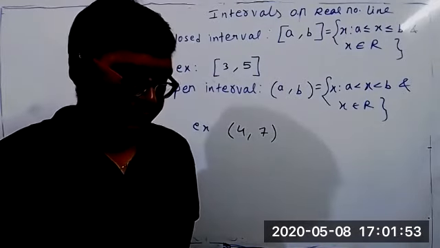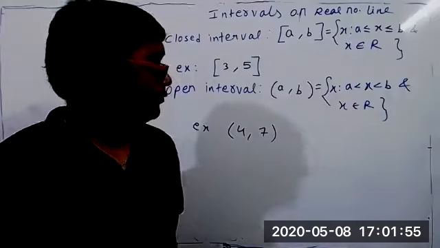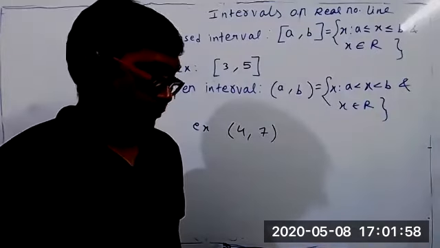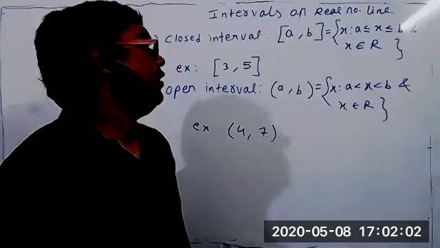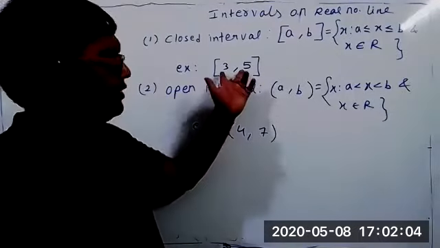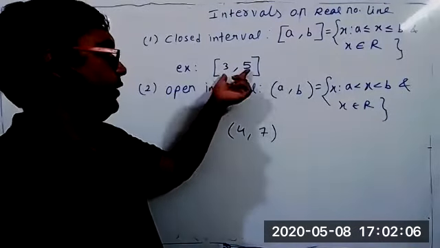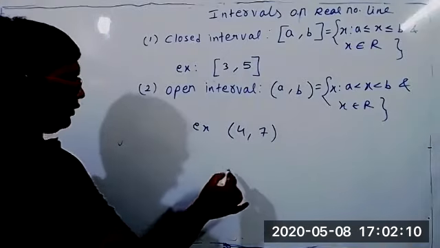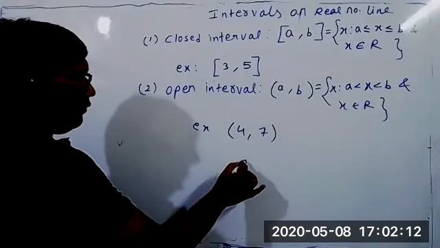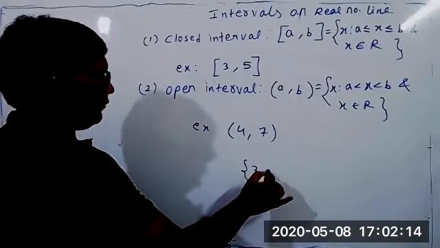So in the example 3 comma 5, can we write 3 and dot 5, that way? No, interval means this is the method. This is the procedure to write 3 comma 5. Suppose somewhere it is written in this way: flower bracket 3 comma 5.